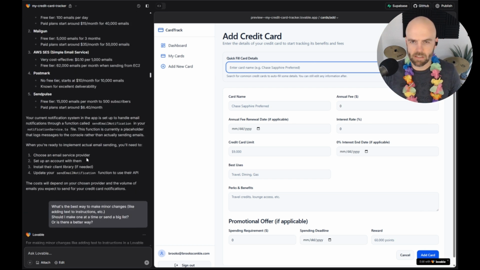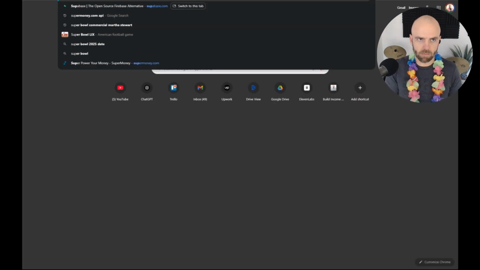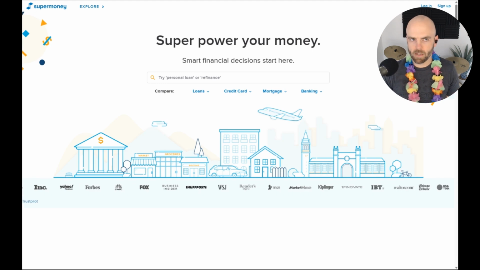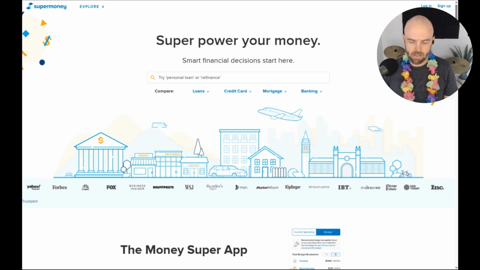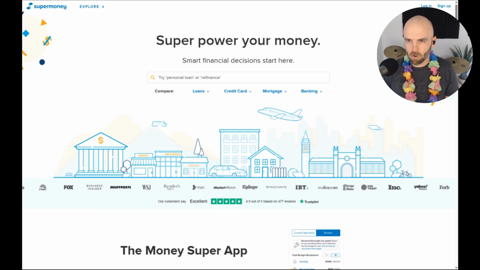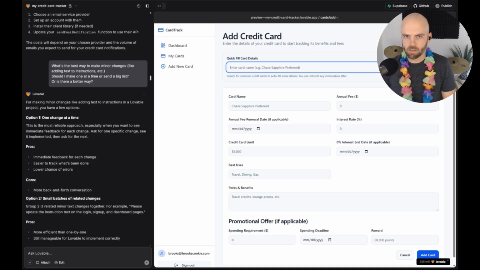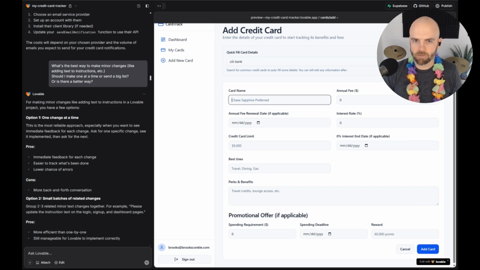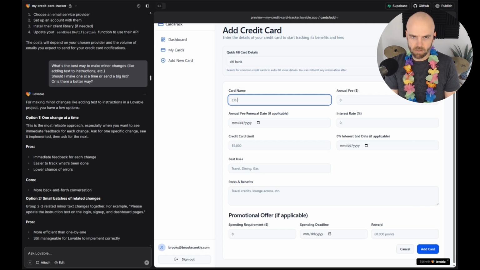We had some chats on this, but I'm hoping to possibly send an email out to the folks over at Supermoney, which I'm an affiliate of, and see if maybe I can pull in the credit card data. That would be kind of cool, because then you could go here, search Citibank card or whatever, find the card, and it could pull in the information and an image, which I think would be pretty cool. But for now, you just have to manually do it. So Citibank card, I don't know what this card's called, but this is the one that we have.